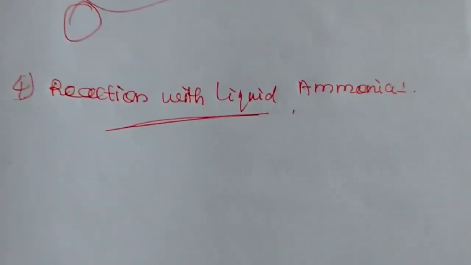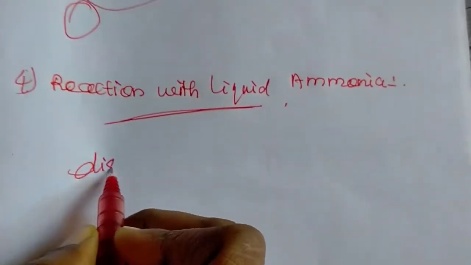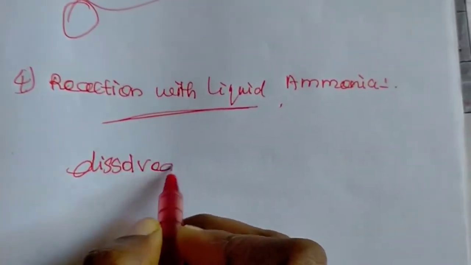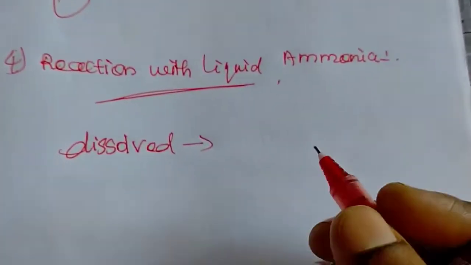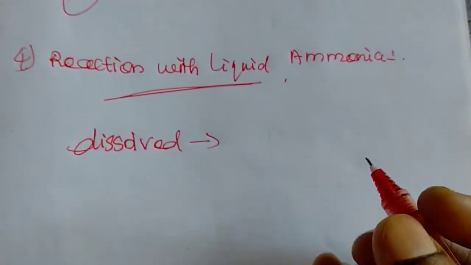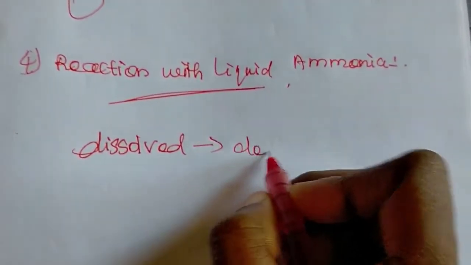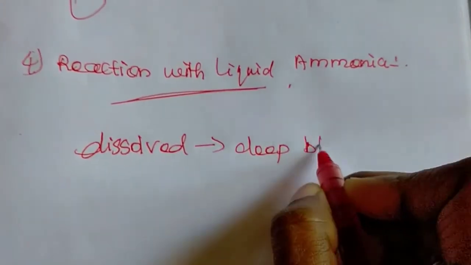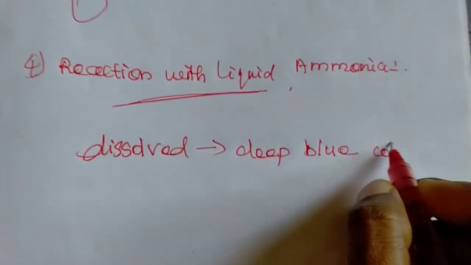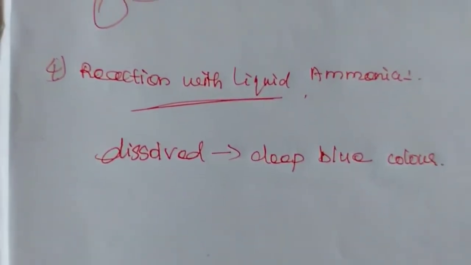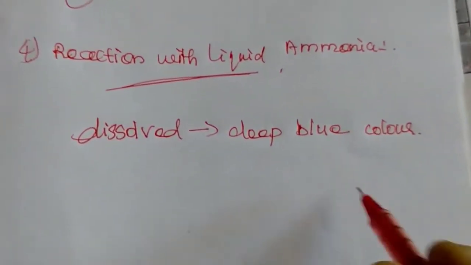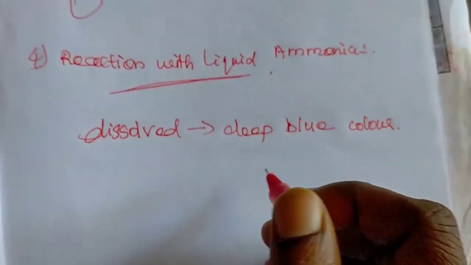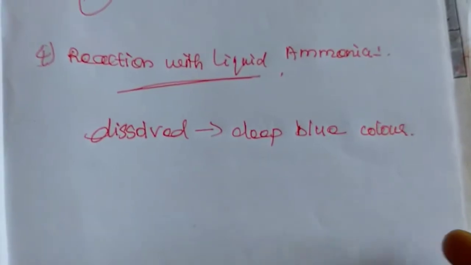So the metals dissolve in liquid ammonia and form a deep blue colored solution. This solution can conduct electricity.